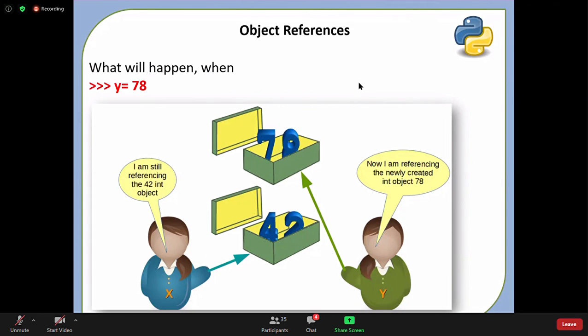So whenever you try to change the value, remember a new object gets created, and that reference will be referring to that new object. None of them will be eligible for garbage collection, because both references are pointing to two different objects now. Okay, you already confirmed, but let me check with others as well. Is this slide also clear?